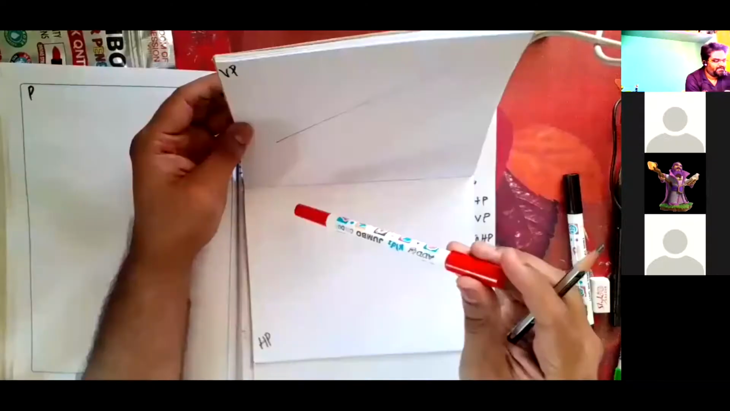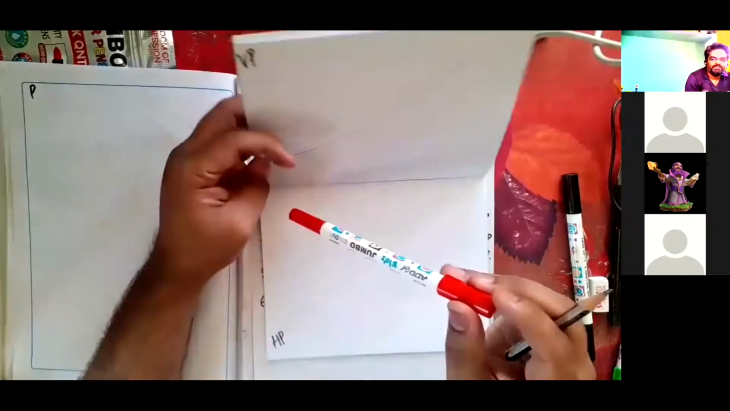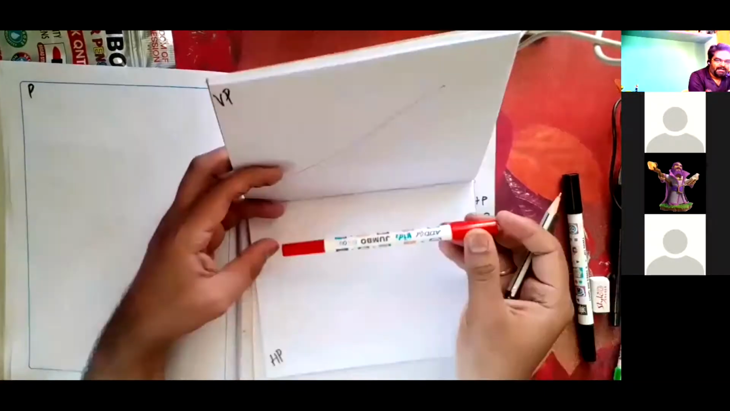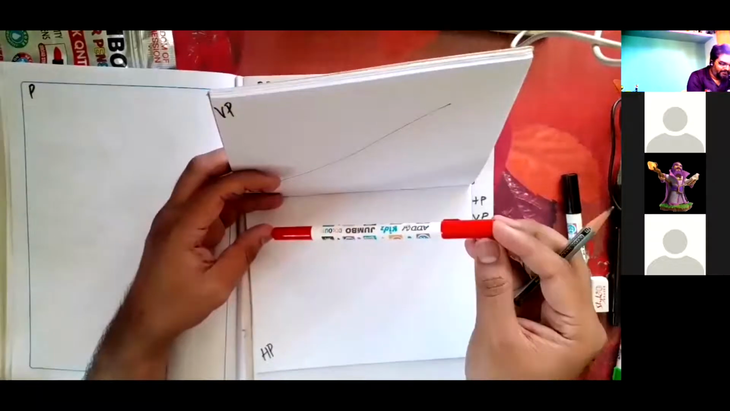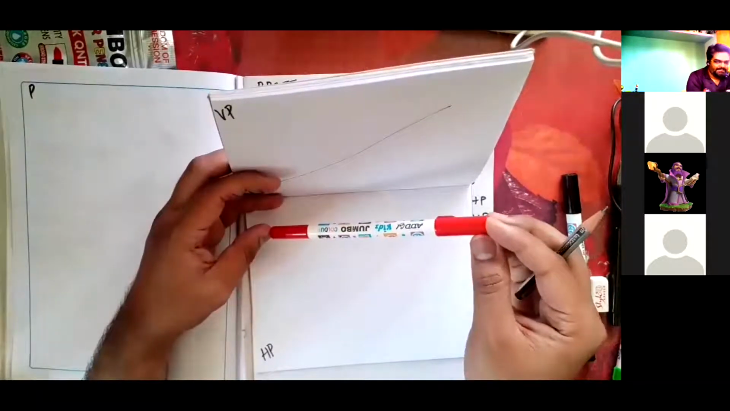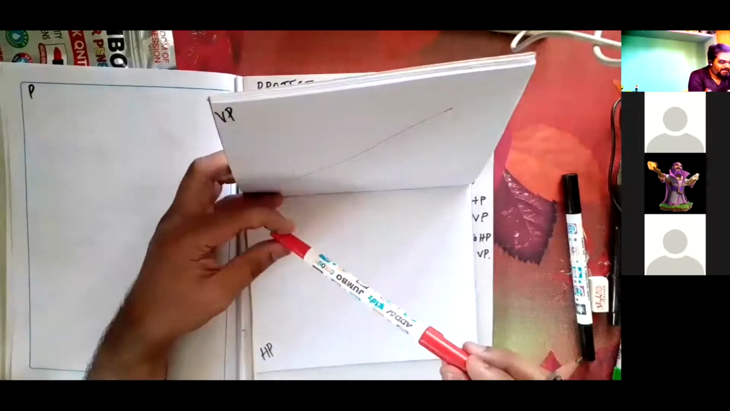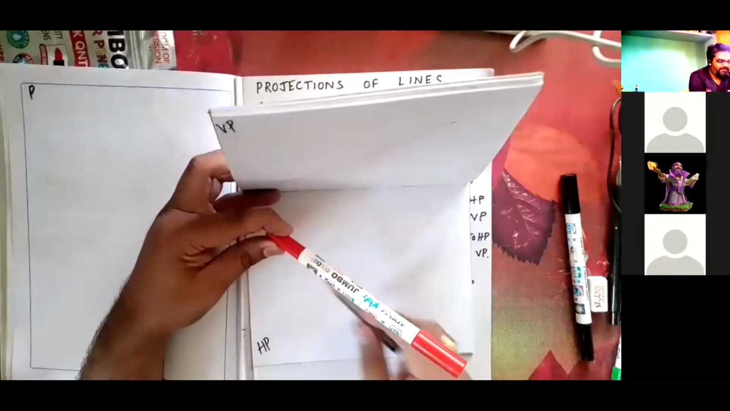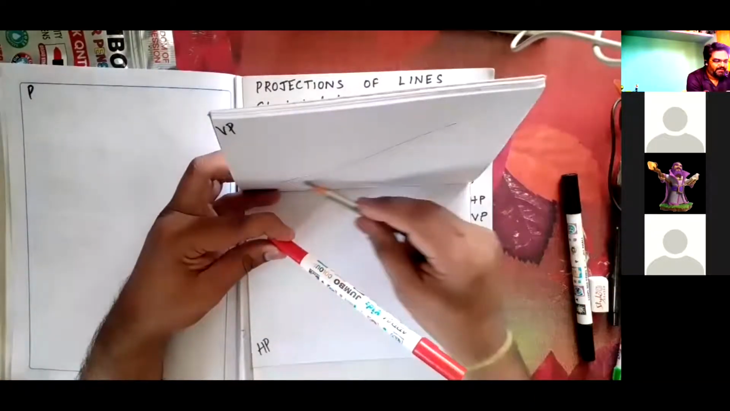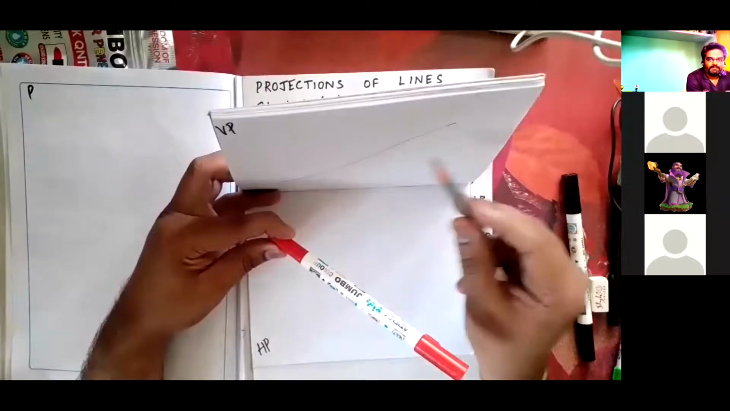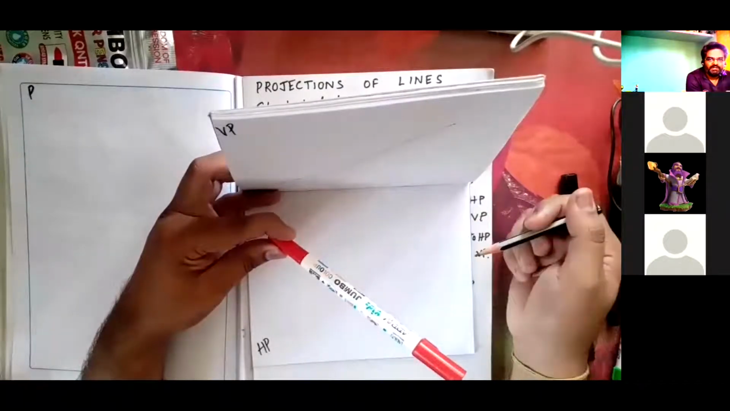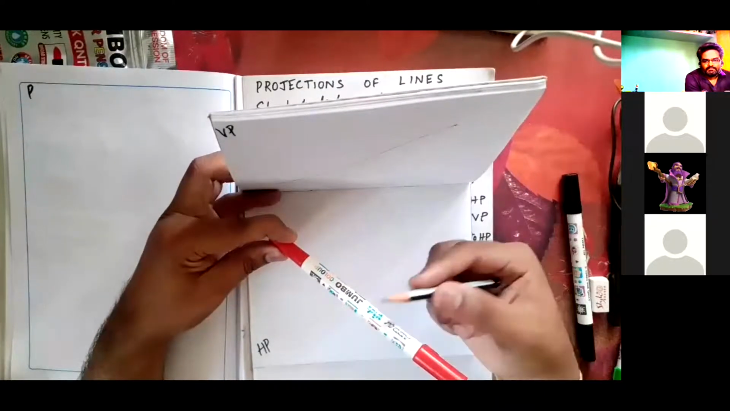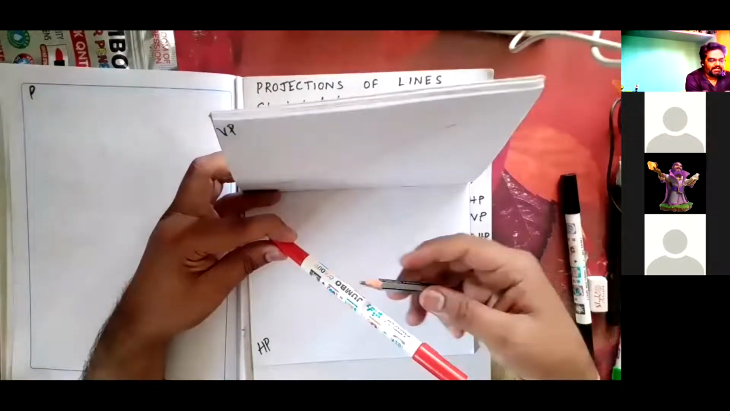No. See, in the sixth condition, the line is inclined to both HP and VP. This is inclined at 30 degree, 40 degree to HP and 40 degree to VP. Then if I see this object from the front, this end point is here and this end point is projected till here. If I join this line in the front view, will it be exactly 50 mm? This line length is actually 50. But sir, it will not be exactly. Yes, correct. You're right.